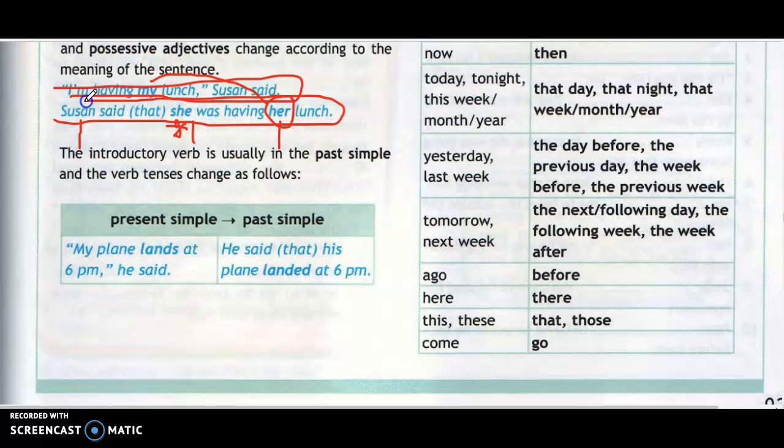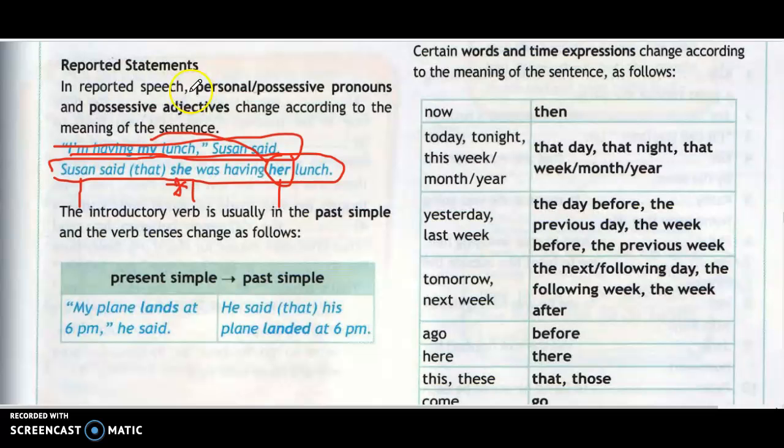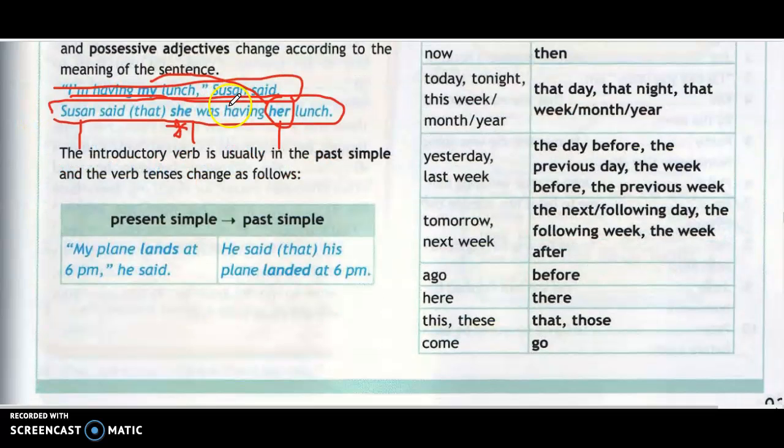And you can see how changes are possible: like personal possessive pronouns and possessive adjectives change, in the same way tense also changes. Now the past simple and the verb tenses also change. Like "my plane lands," this is the present simple tense. This will change to landed, the past simple tense.